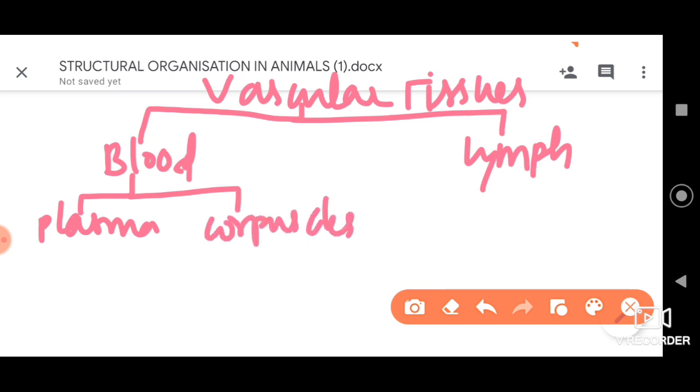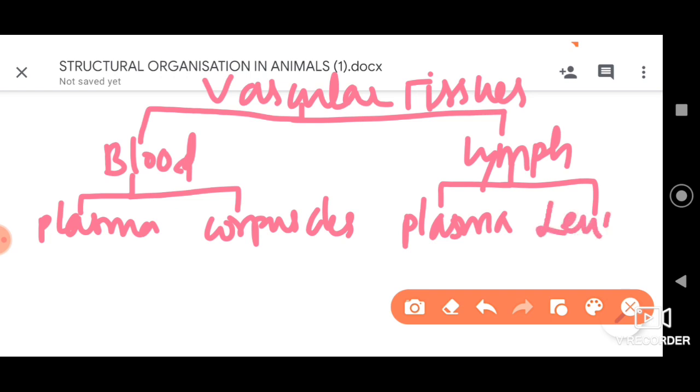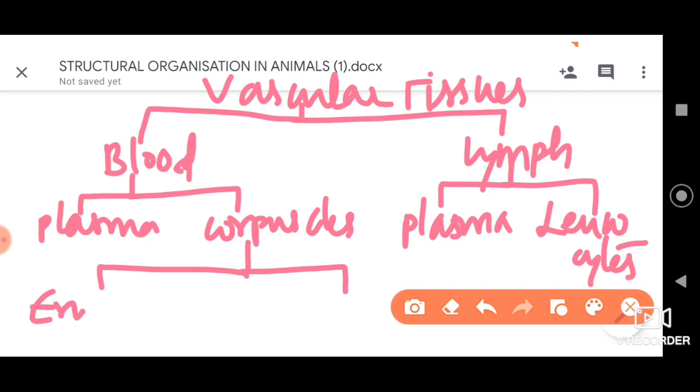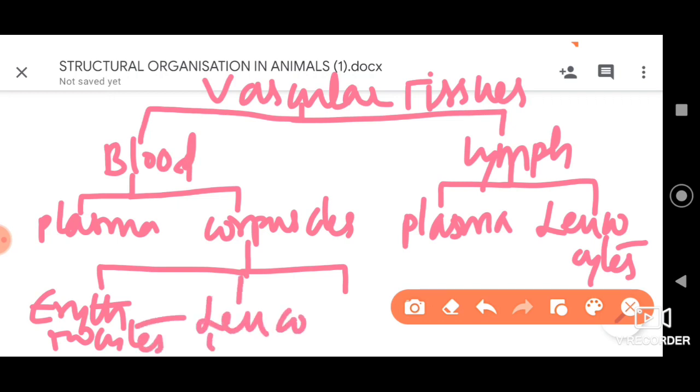Then lymph is divided into plasma and leukocytes, or the WBCs also we can say. Here, other than the plasma, let us first look at the corpuscles. So corpuscles are here divided into erythrocytes, and secondly we have leukocytes, and then platelets, platelets are present.